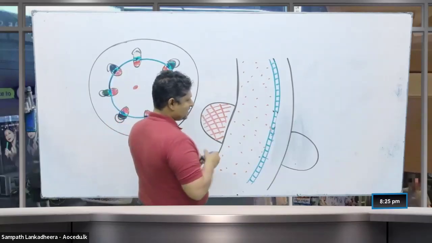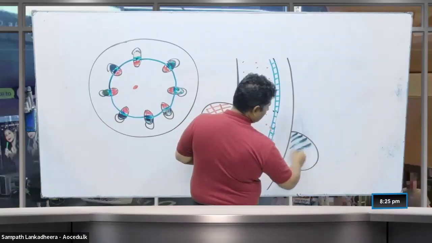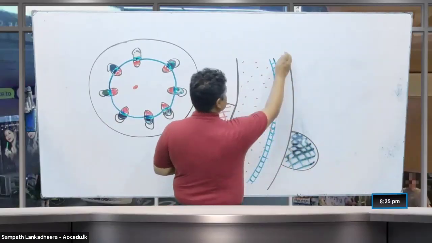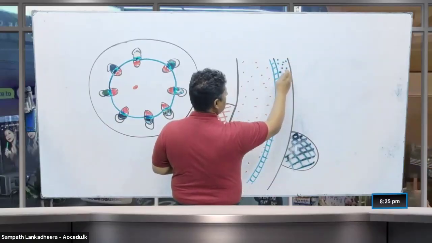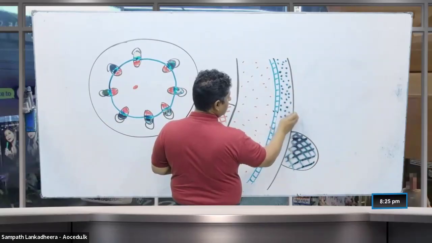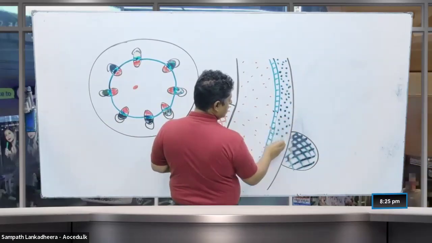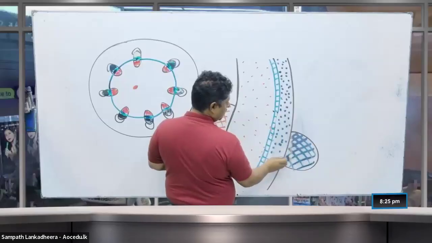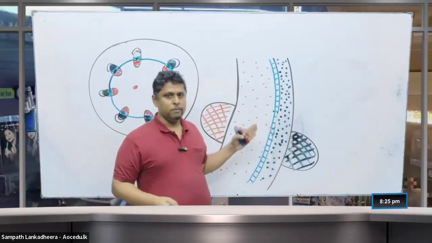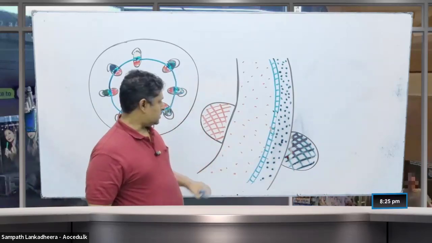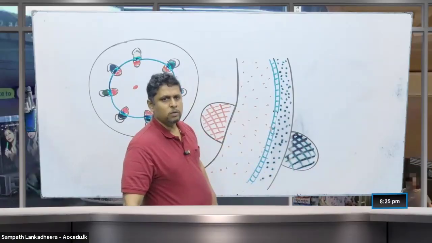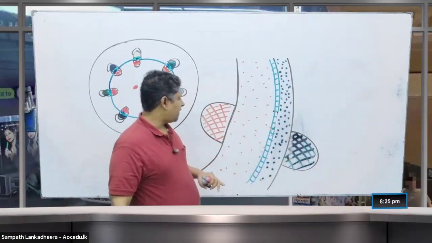And then here we can see that this is primary phloem, right? And this is the newly formed secondary phloem. This is the newly formed secondary xylem, phloem, sorry. This is the newly formed secondary phloem. So they are separating from one another. They separate from each other, right? The primary xylem and the primary phloem are now going to separate from one another.